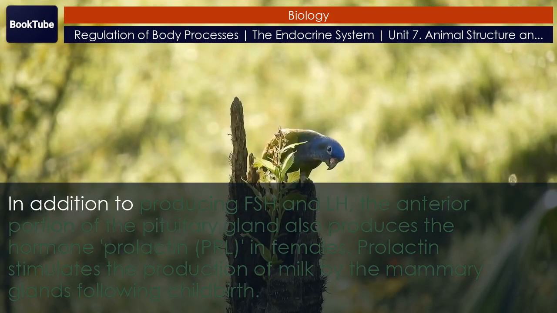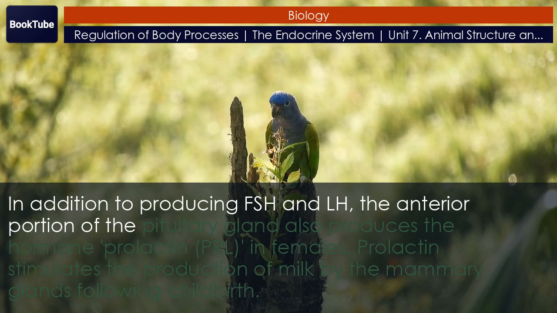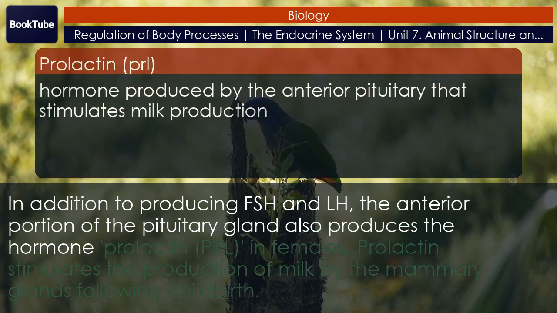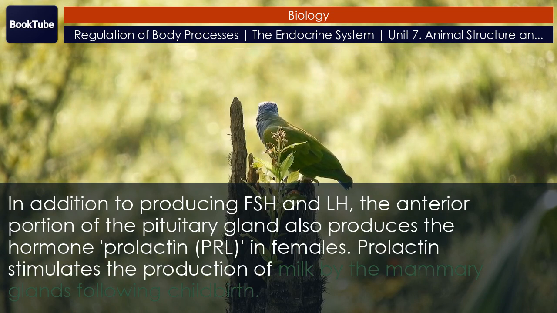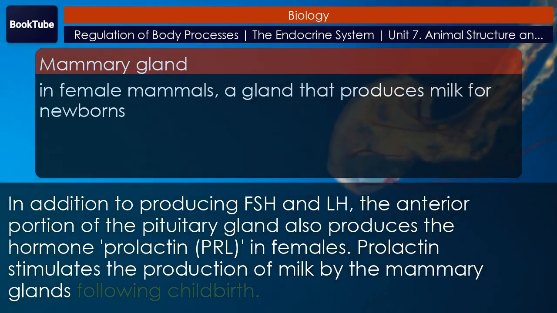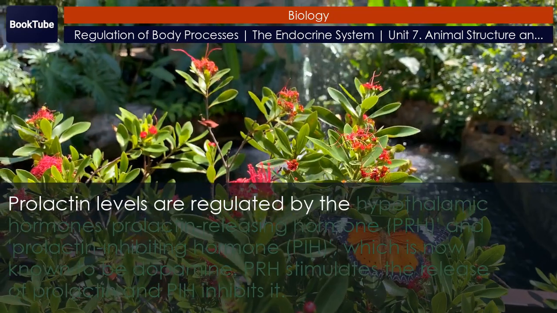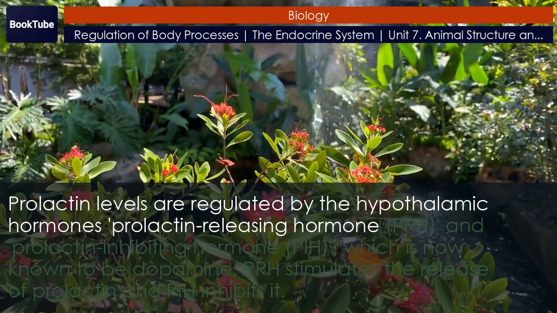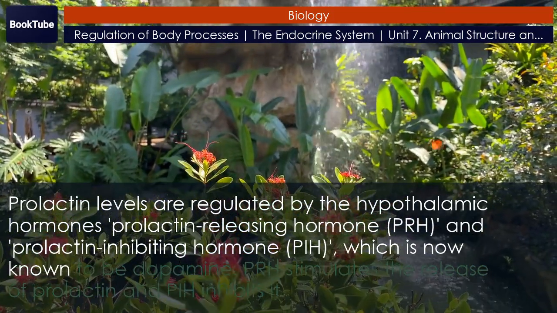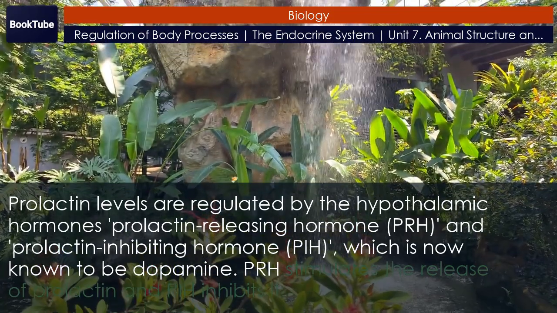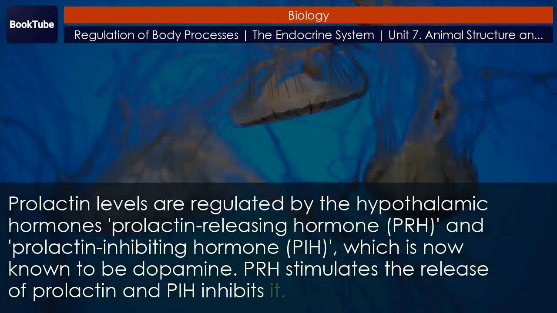In addition to producing FSH and LH, the anterior portion of the pituitary gland also produces the hormone prolactin, PRL. In females, prolactin stimulates the production of milk by the mammary glands following childbirth. Prolactin levels are regulated by the hypothalamic hormones, prolactin-releasing hormone, PRH, and prolactin-inhibiting hormone, PIH, which is now known to be dopamine. PRH stimulates the release of prolactin and PIH inhibits it.